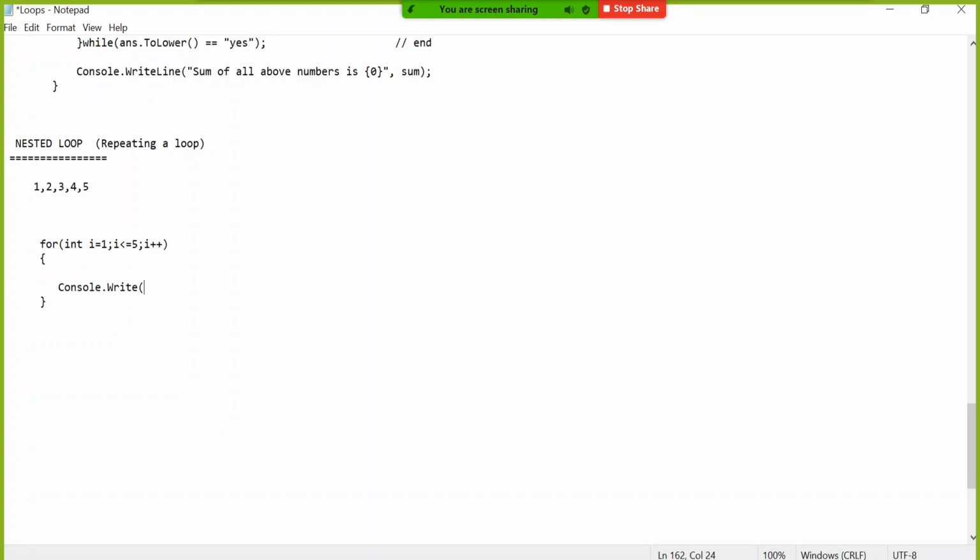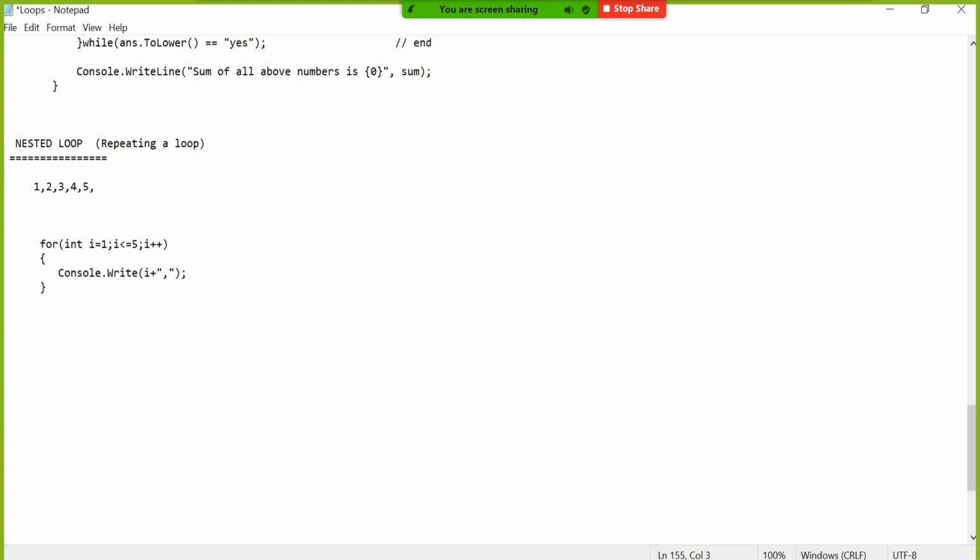This time I didn't use WriteLine because I want number comma, number comma, number comma like that in the same line. So Write means display in the same line. WriteLine means display in a new line. So I want the same line, so I used Write here, and I said every time you display i, please give a comma also along with this. Makes sense? So this will give me this line.